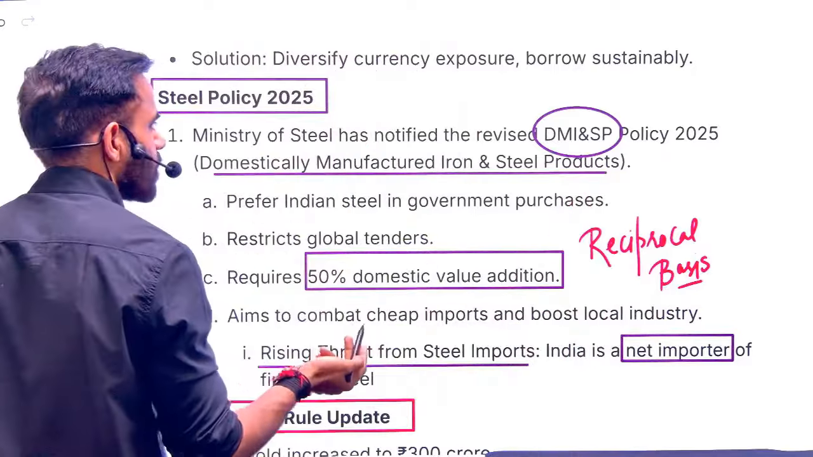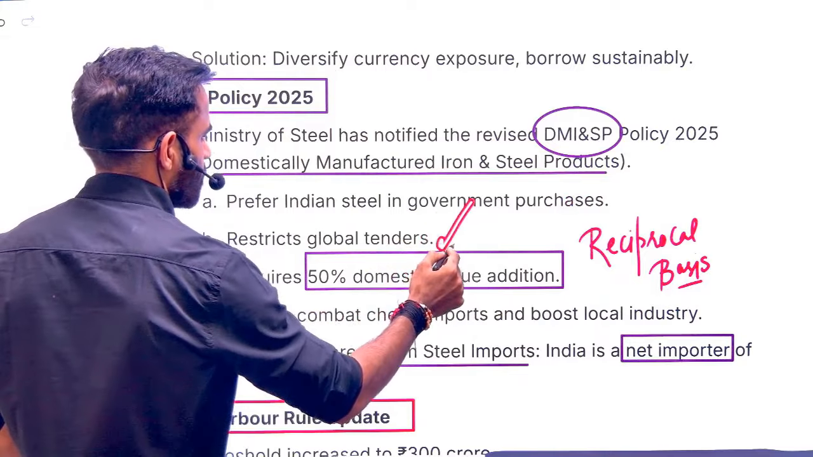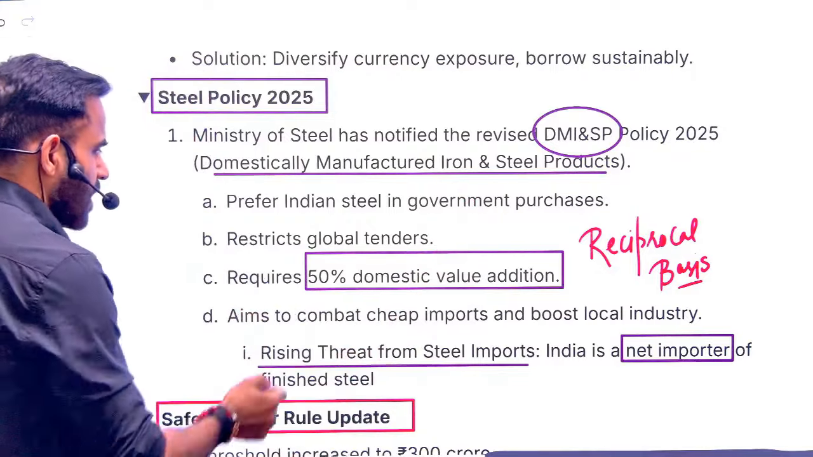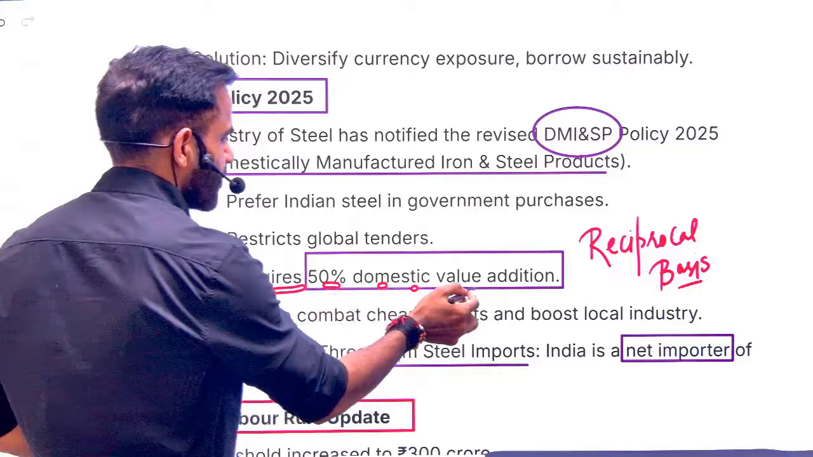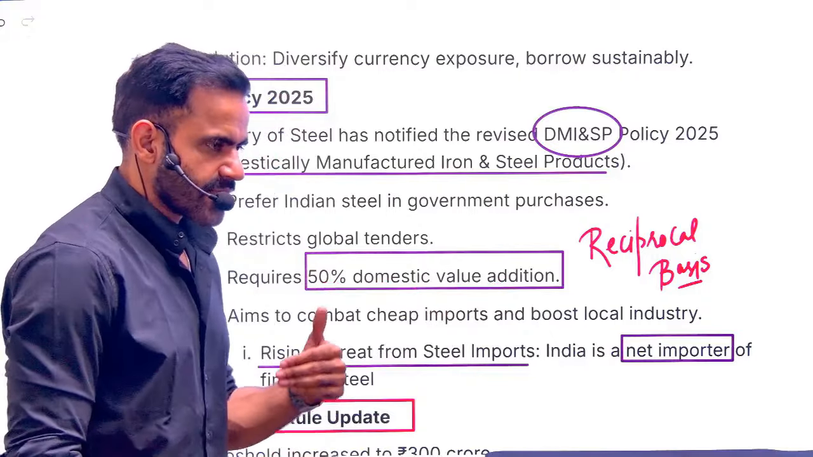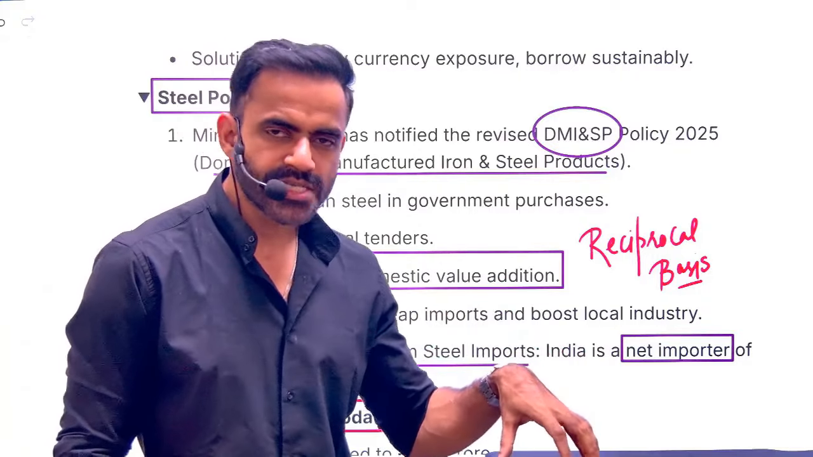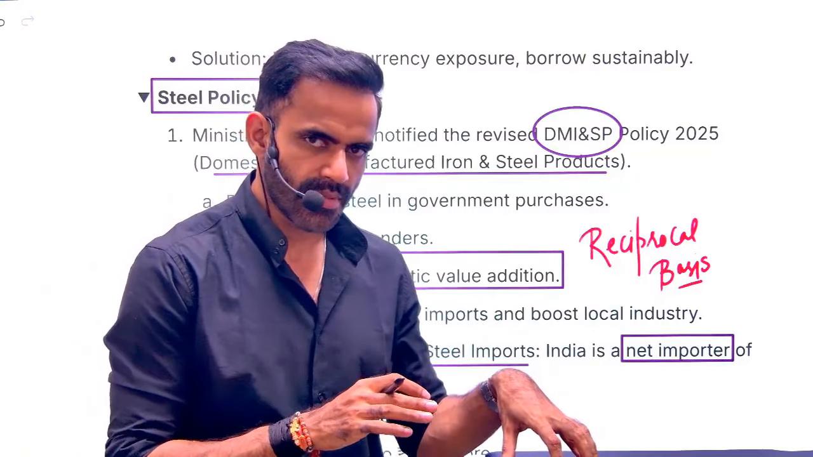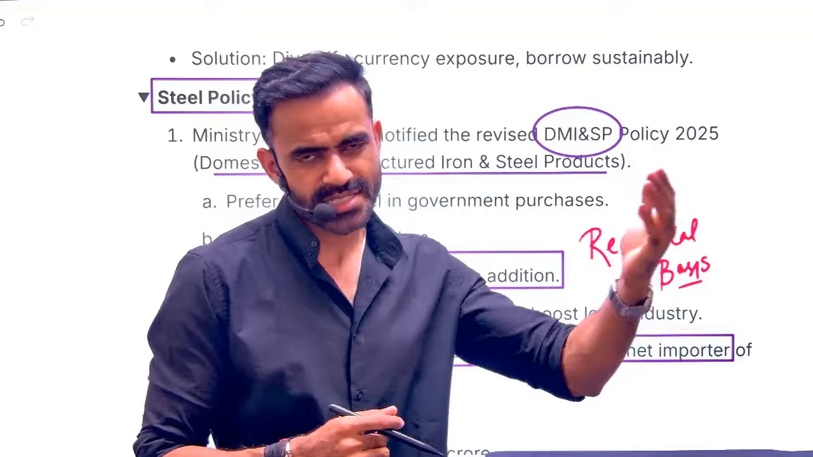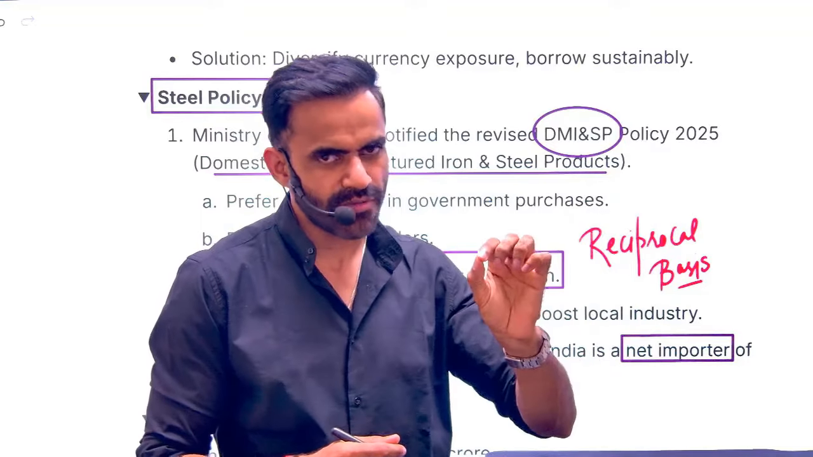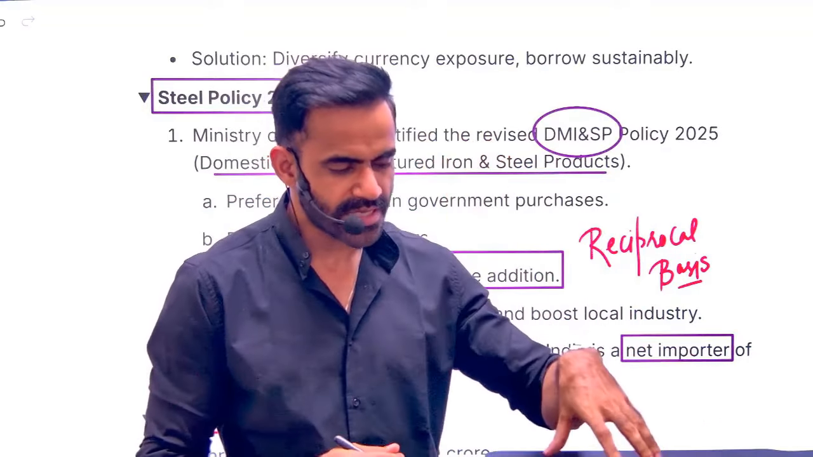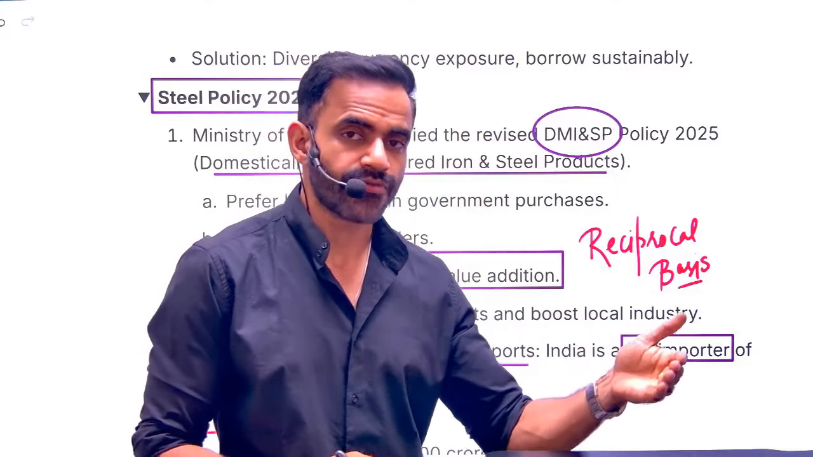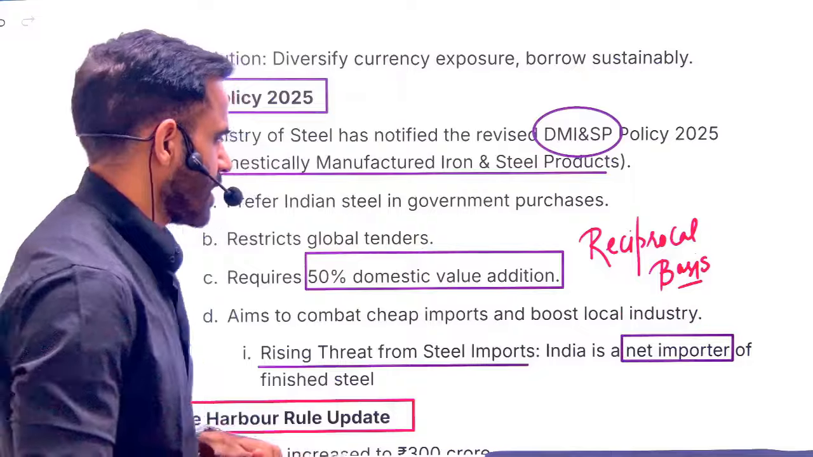And what is the objective? The objective is to give preference to the domestic suppliers. What is the meaning of domestic supplier? It requires 50% domestic value addition. In a very simple sense, when steel is produced, 50% value addition needs to be done within India. It's not that we are importing some item from outside and just doing 5% value addition and then saying it is Indian. No, it is not. As per the rules and regulations, at least 50% value addition must be done in India.